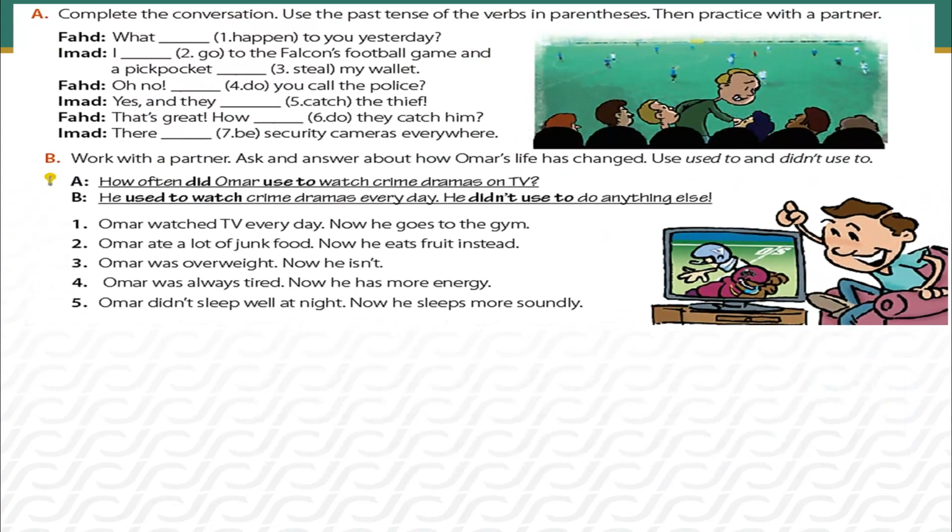Let's do this exercise to consolidate the information. Complete the conversation. Use the past tense of verbs in parentheses. Then practice with a partner. Fahad, what happened to you yesterday? In the question form, we use did plus infinitive. What happened to you yesterday? Okay, we didn't use did here because we used happened.